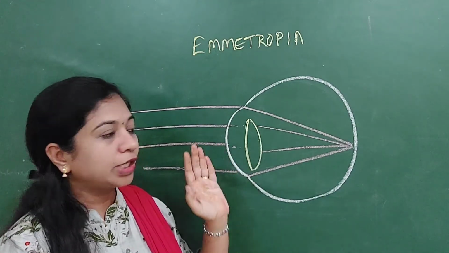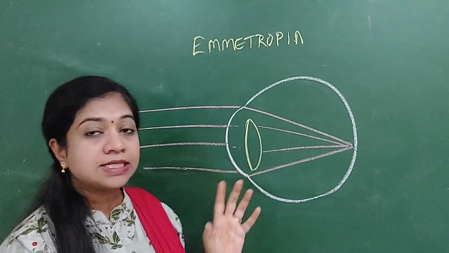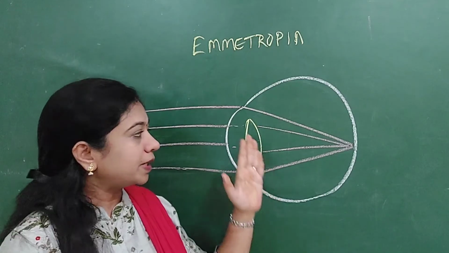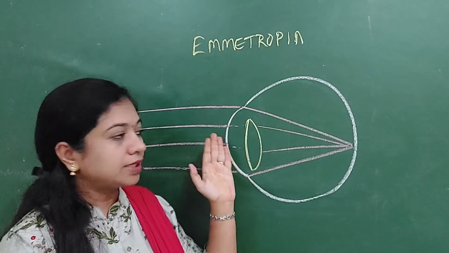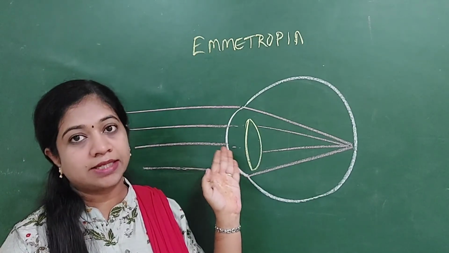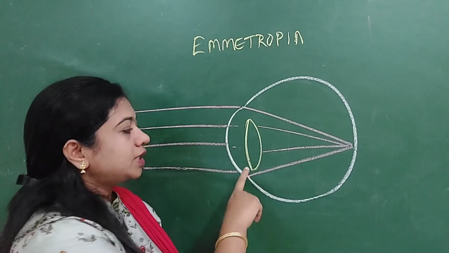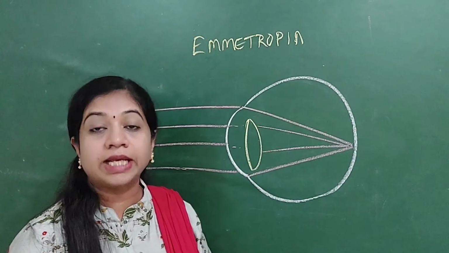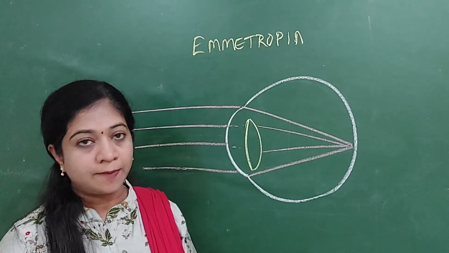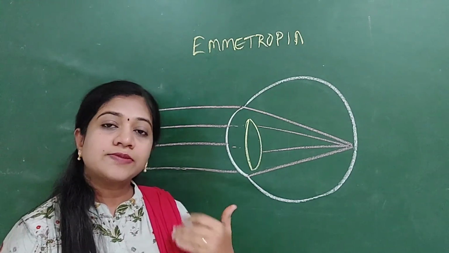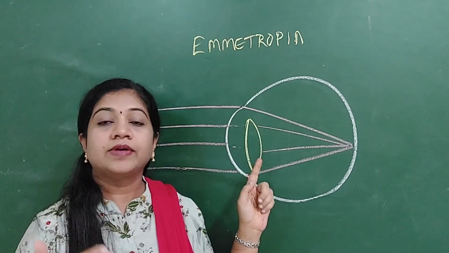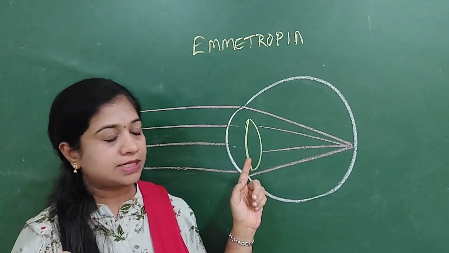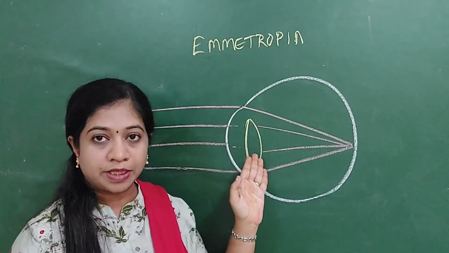God has given a unique mechanism where we can change the dioptric power of the eye by making alterations in the cornea and the lens. But usually in adults, the changes in the cornea are very small. So the majority of the changes happen in the lens, thereby increasing the dioptric power of the eye and helping us focus on objects at various distances. So what happens in this lens? Whenever we see objects at various distances, changes happen in the lens.